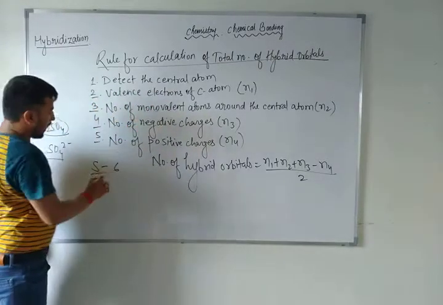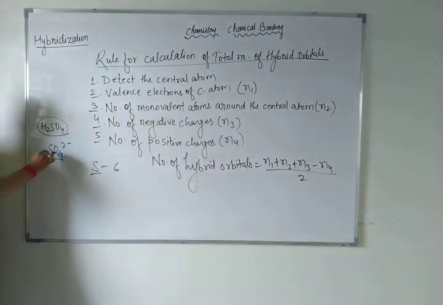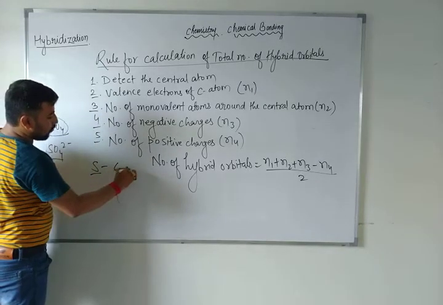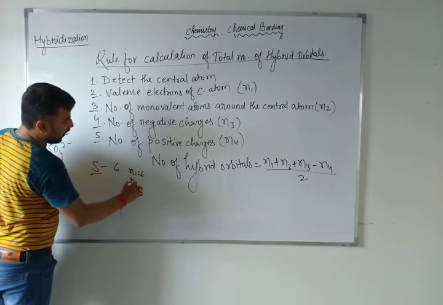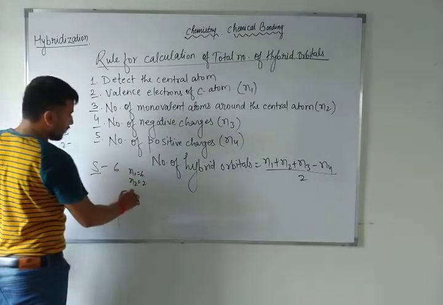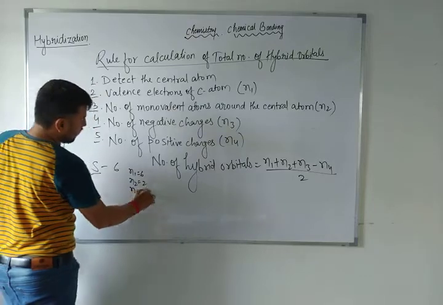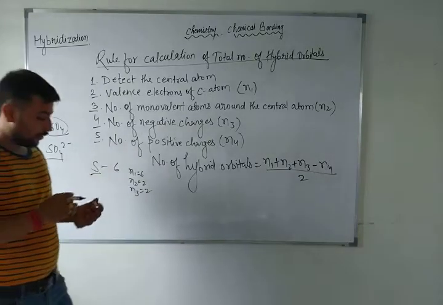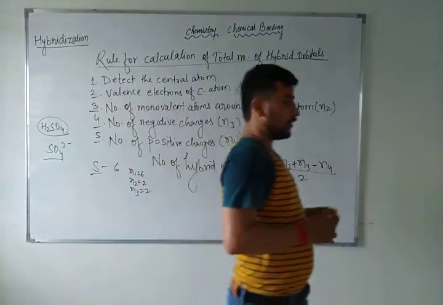Valence electron of sulfur atom 6. Monovalent atom, one hydrogen, one hydrogen. So N1 is 6, N2 is 2 monovalent atoms. Negative charges 2. And positive charges.